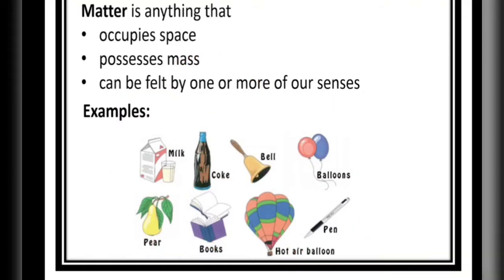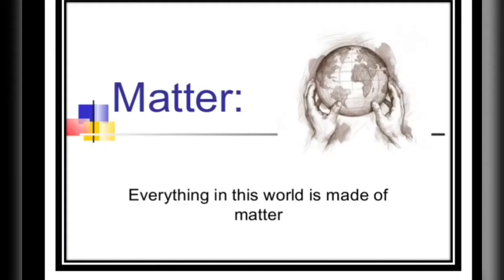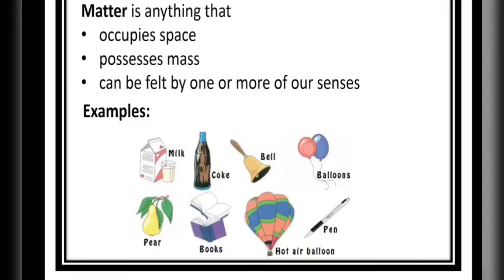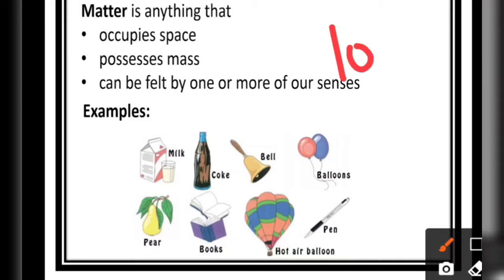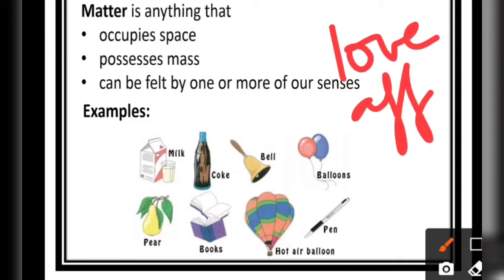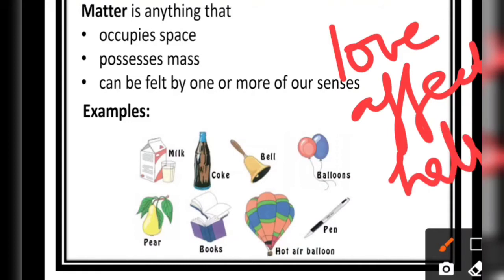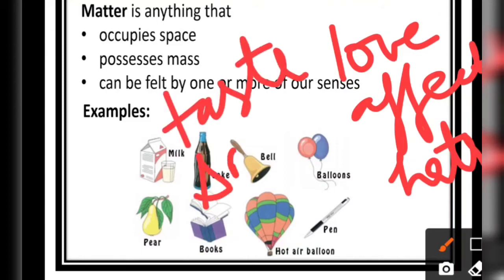But in a previous slide, you noticed that we said everything in this world is made up of matter. But things like love, affection, hatred, taste, smell, or ideas, thoughts, right?